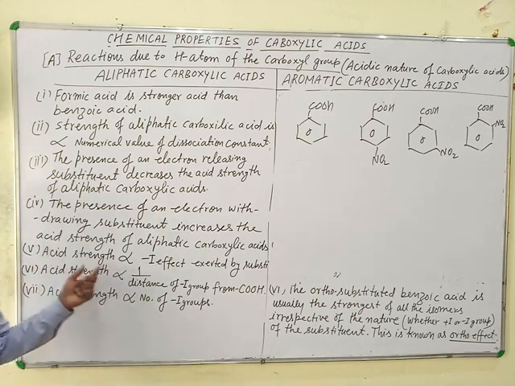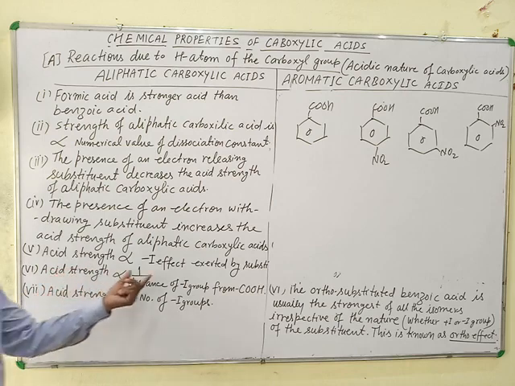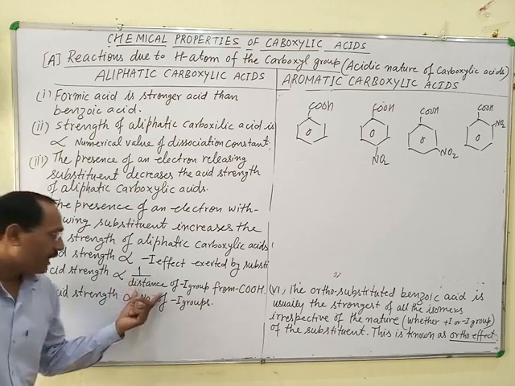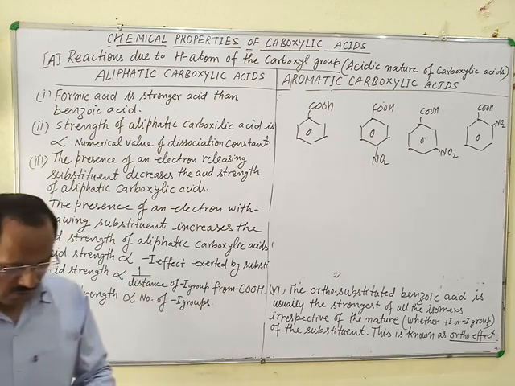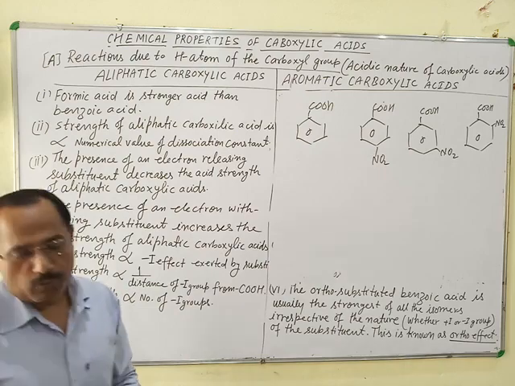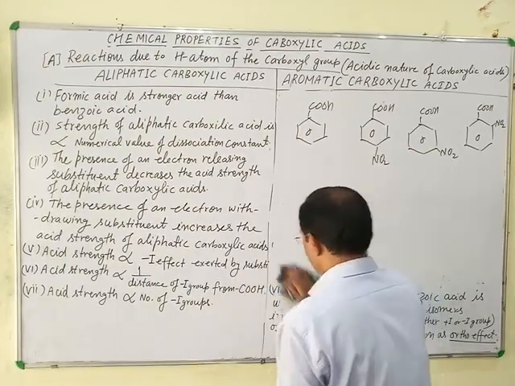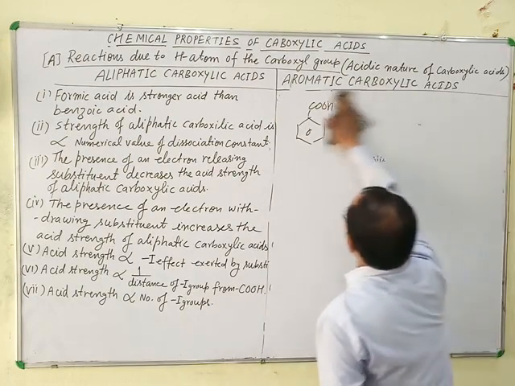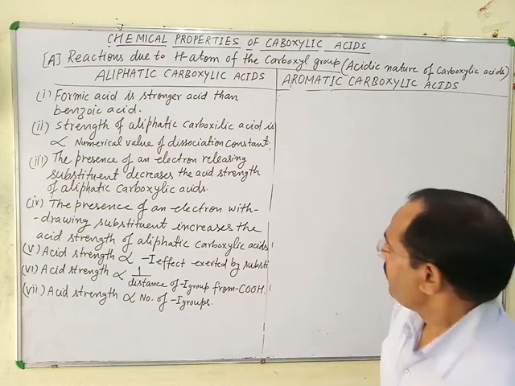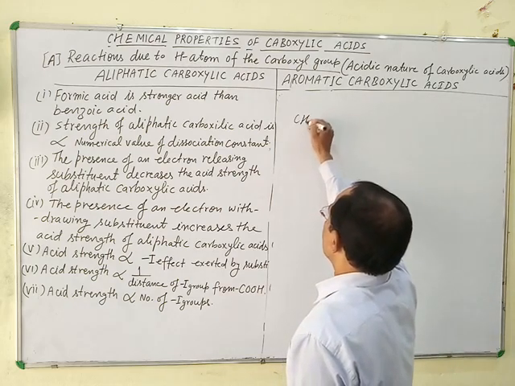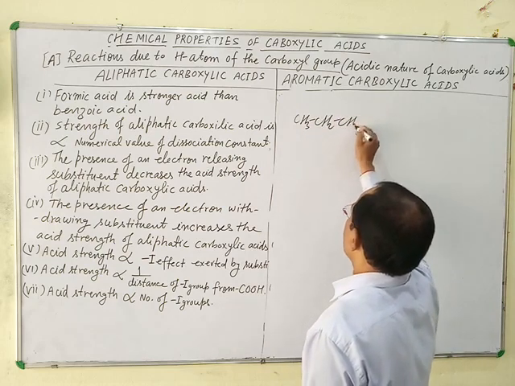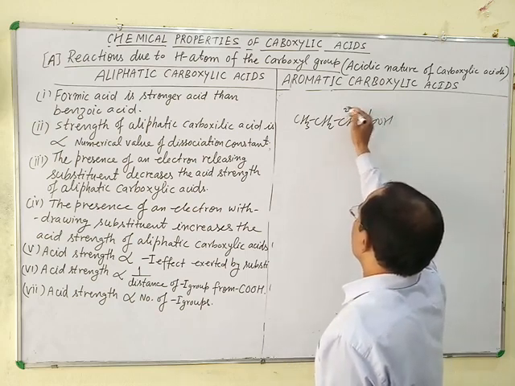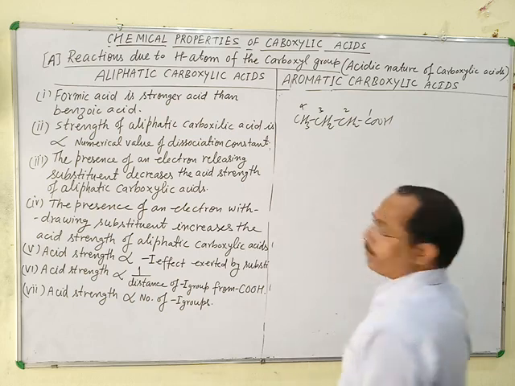Acid strength of carboxylic acid is inversely proportional to the distance of electron withdrawing substituents. For example, this is an aliphatic carboxylic acid in which 4 carbon atoms are present.